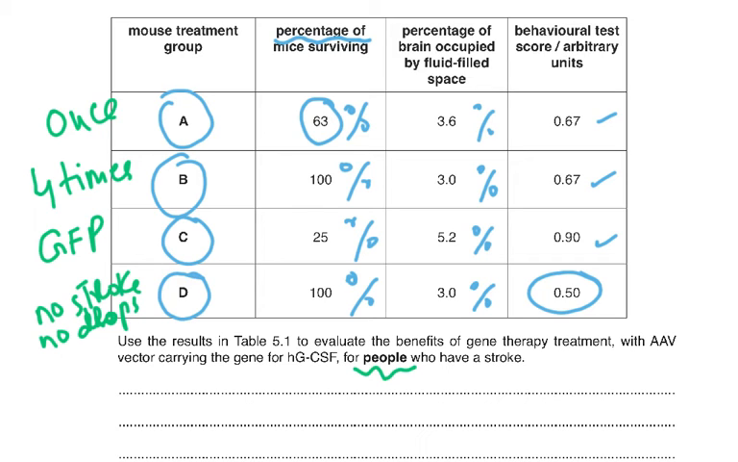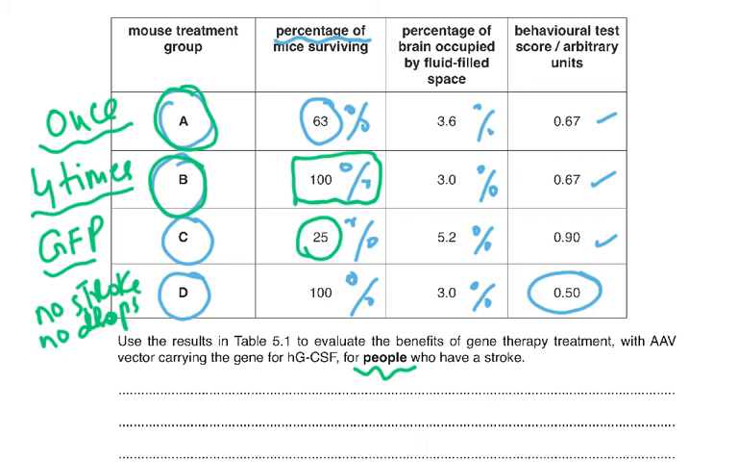You see, for group A, we only gave them the eye drops once, but the B group, we gave them 4 times. And their percentage survival is 100%. So this is increasing the rate of survival. The C ones did not get it, only the GFP, so only 25% survived. They only got the GFP, they didn't even get the actual cDNA. And these ones had no stroke, so 100% survived. Well, they would have all survived because they didn't have any stroke and no drops were given to them. So the first point is that it increases survival.